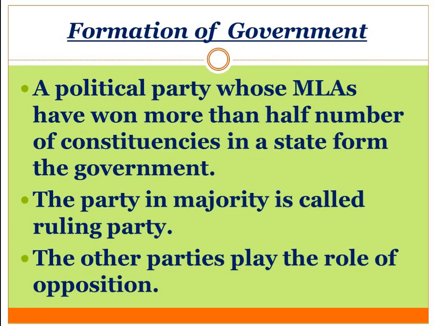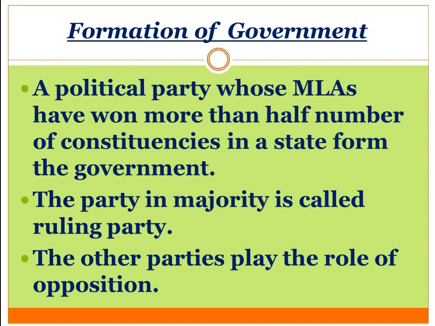Next is formation of government. A political party whose MLAs have won more than half the number of constituencies in a state forms the government. What is the criteria for forming government?